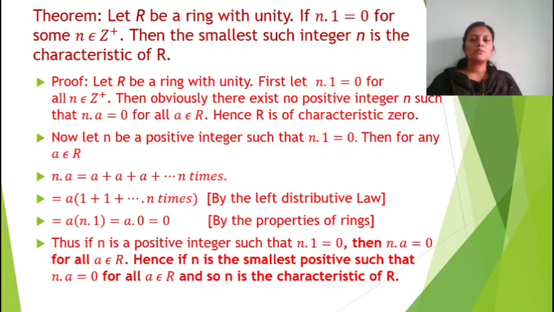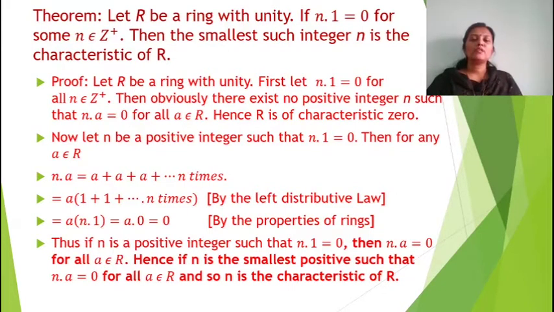First, we assume that R is a ring with unity, so all the ring axioms hold and the identity element will be there. First, assume that n into 1 is not equal to 0 for all n element of Z plus, positive integers.